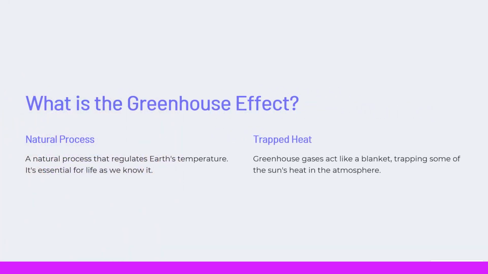Let's break down the greenhouse effect. It's a natural process that regulates Earth's temperature, which is crucial for sustaining life as we know it. Greenhouse gases, such as carbon dioxide, act like a blanket around the Earth. They trap heat from the sun, keeping our planet warm enough to support life. Without this process, the Earth would be too cold for life to exist. However, the balance can be disrupted when human activities increase the concentration of these gases, leading to global warming. Let's explore how this process works and its impact on our climate.